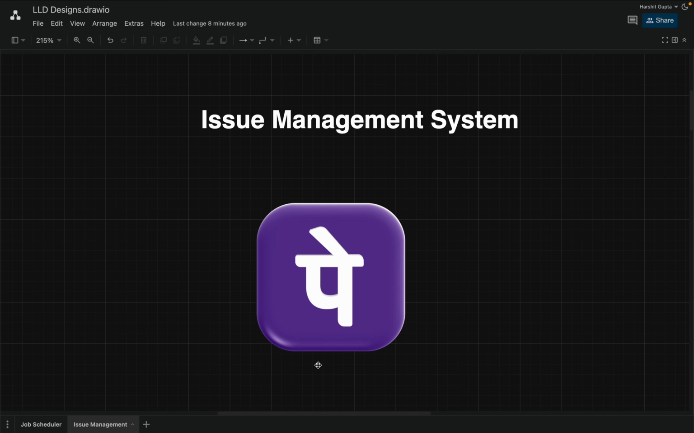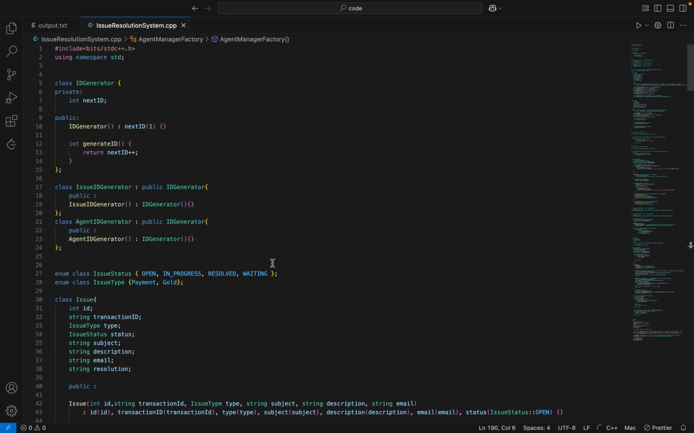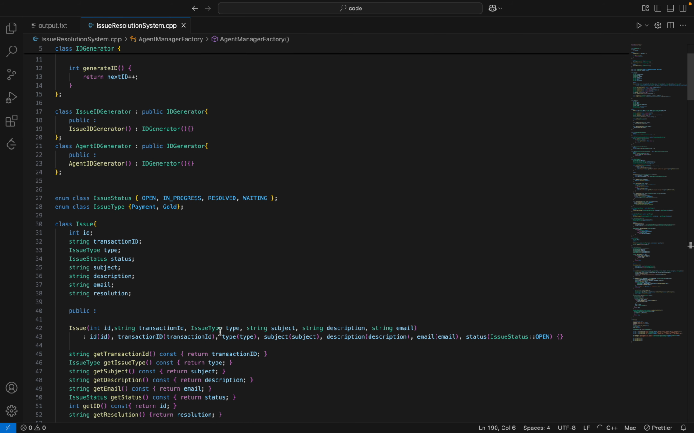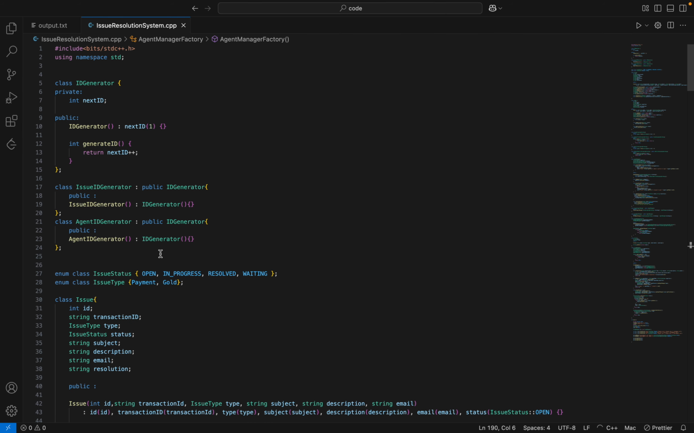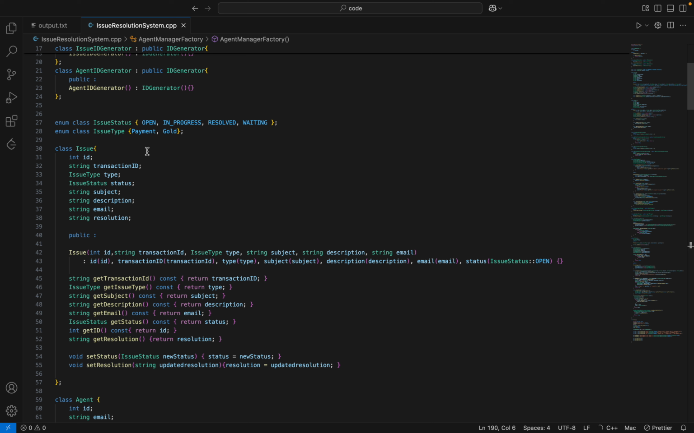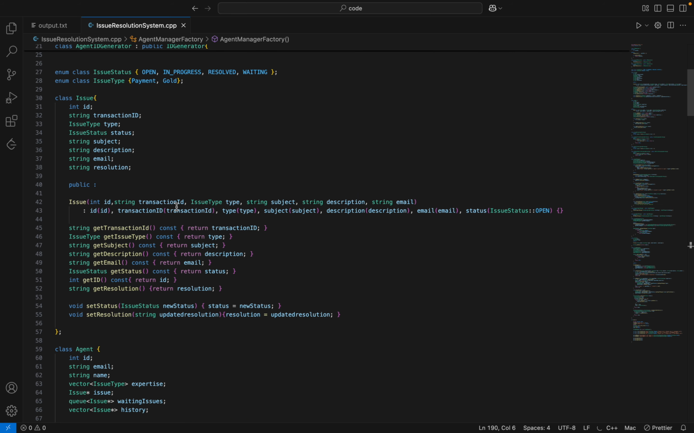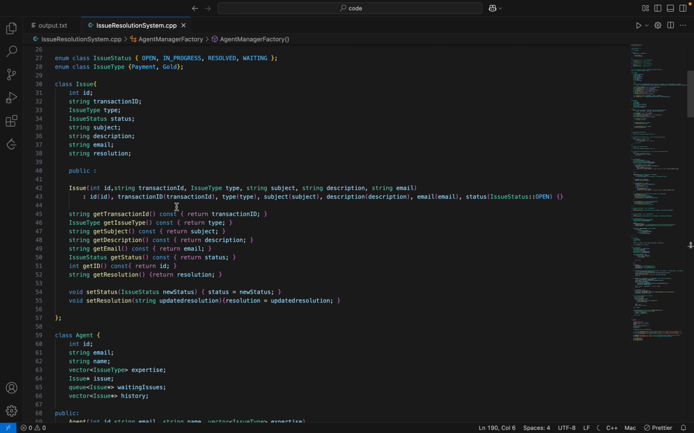Let's see how this will work when we go into the code. Okay, so starting with, I have created one ID generator. It is just to create different IDs, nothing else. I've created two enums, issue type and issue status. And now we have one issue, which will obviously have an ID.